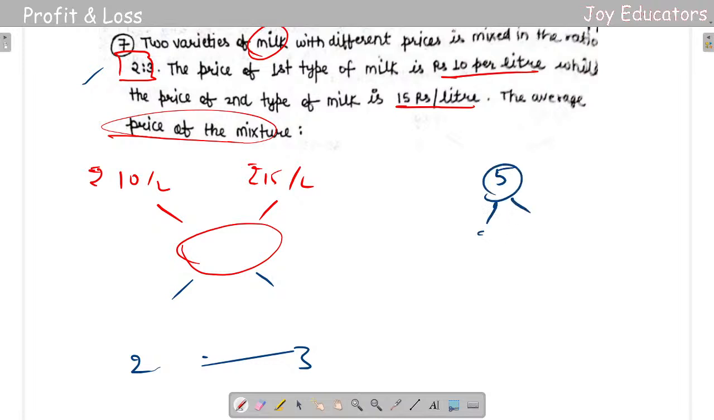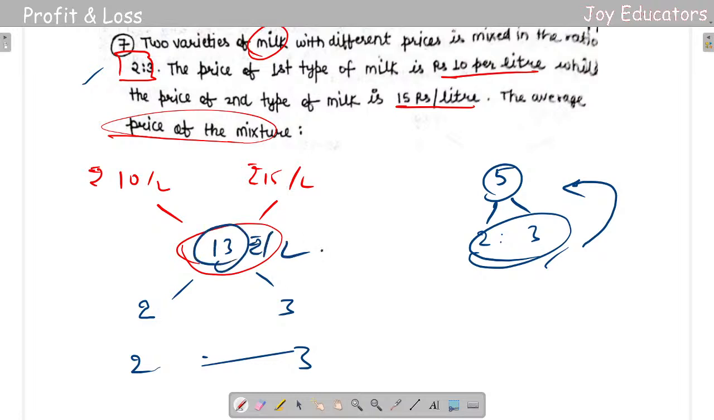So for 5, I need to get a 2 to 3 ratio. So what I can do is the same thing, 2 to 3. So write it down as 2 to 3, because 2 plus 3 is equal to 5. So there are no exceptions. So 10 plus 3 is 13. That's it. 13 rupees per liter. Okay, that's it. So let's go to the next one now.